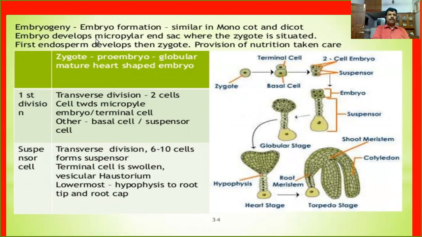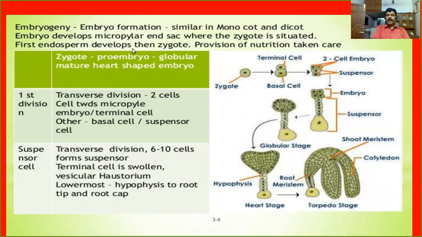The process of embryogenesis has a similarity in both monocot and dicot plants. The embryo develops at the micropylar end of the embryo sac, meaning the micropylar region of the embryo sac. You are very familiar that in the micropylar region, the zygote is situated.